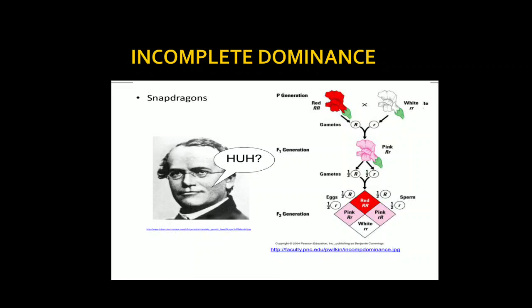And small r, small r will be white. So in the F2 generation, we get RR, Rr, Rr, rr. So the phenotypic ratio is 1:2:1, and the genotypic ratio is also 1:2:1.